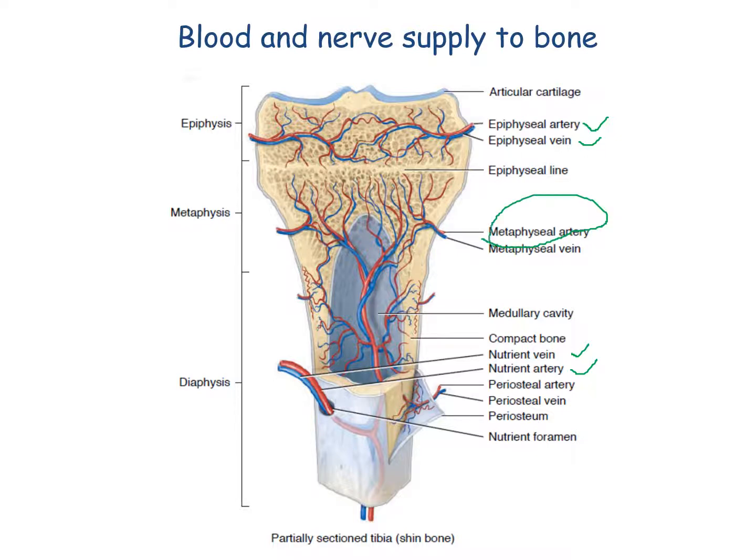The metaphyseal artery supplies blood to the red bone marrow and bone tissue. Nutrient foramen. This is a hole through which the nutrient artery and nutrient vein enter the bone. Periosteal vein and periosteal artery. These are small arteries which, along with nerves, enter the diaphysis through Volkmann's canals.